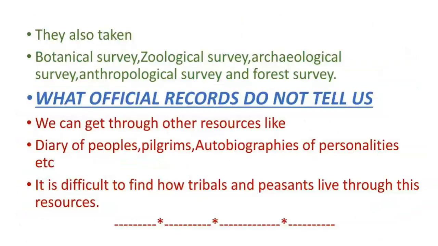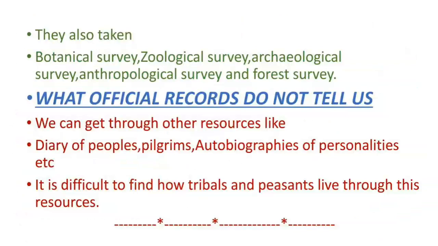All the official records tell about the documents stored in the record room. But what are the things they cannot explain to the future? They cannot say how tribal people lived, or how peasants, meaning farmers, lived, because farmers and tribal people did not know how to write. So we cannot find information about them in the official records. So it is tough to collect information about how tribals lived in that ancient period and how peasants suffered.